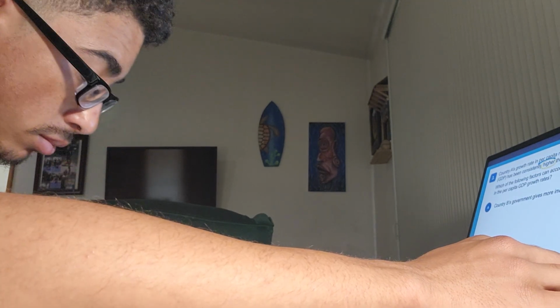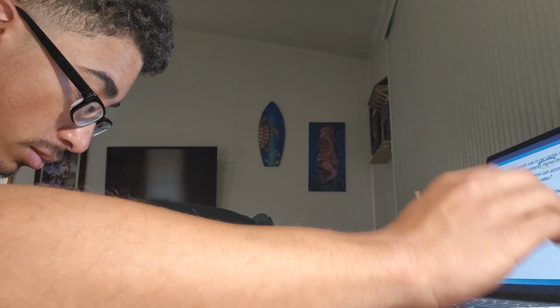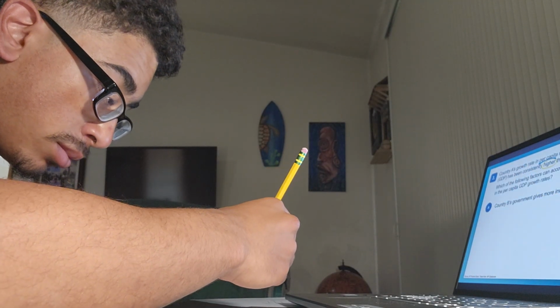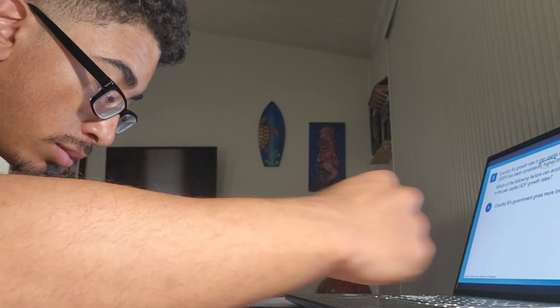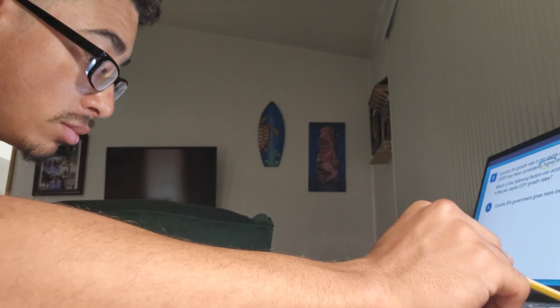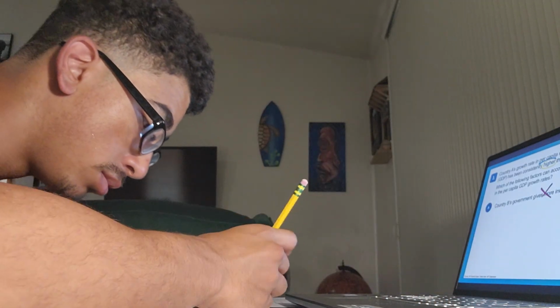Choice A, country B's government gives more investment tax credits. So this means that the government of country B would be giving tax benefits to firms to conduct investment spending. Well, that certainly couldn't explain that country A's growth rate is higher or that country A is more productive. So choice A cannot be true.